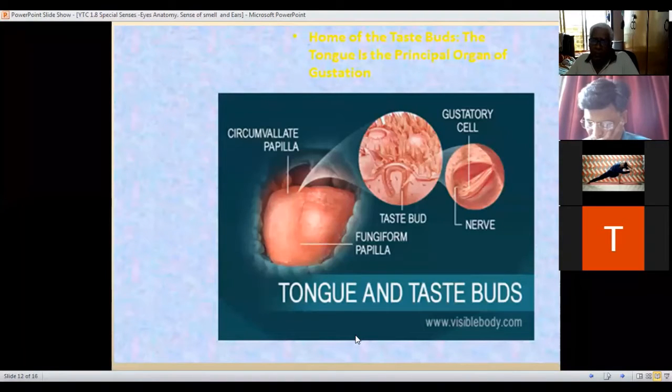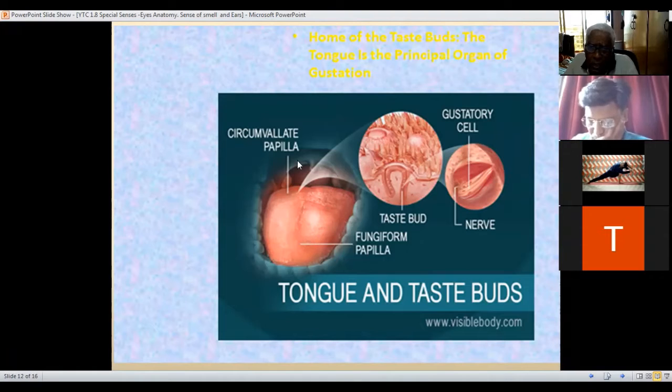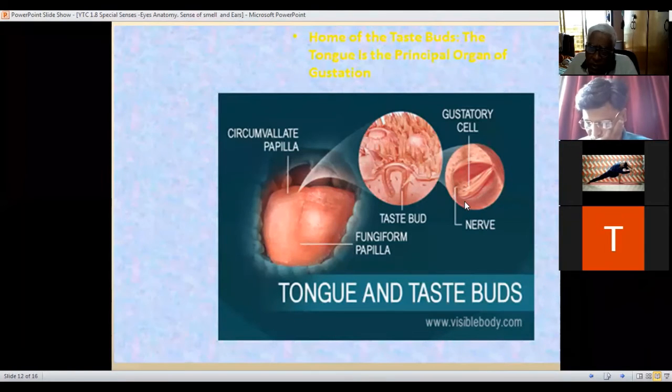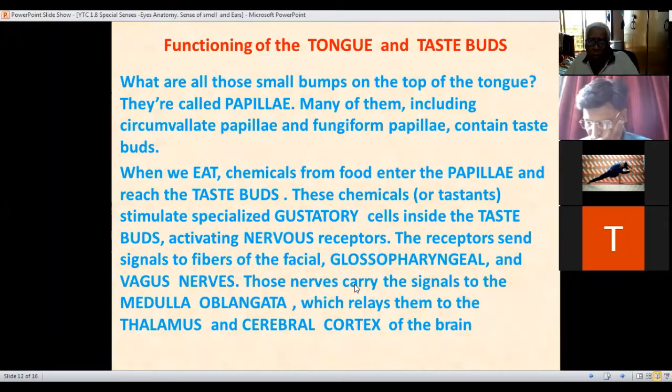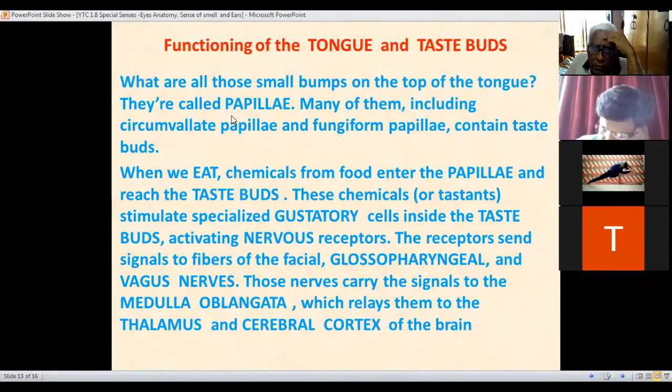Tongue and taste buds. Okay. This tongue, this is the posture of the tongue. Then the taste buds are situated inside. Here, this is the point, and this is the enlarged portion of taste buds. Then these are the cells which carry the nerves. Okay, so these are the tongue and the taste buds. Now, what is the functioning of the tongue and the taste buds? What are the small bumps on the top of the tongue? They are called papillae.